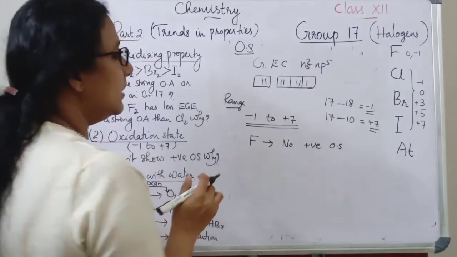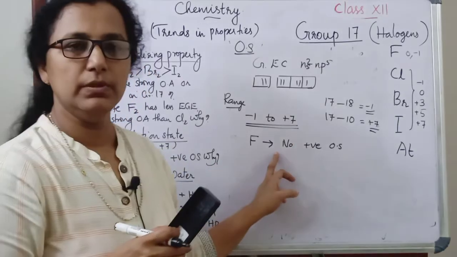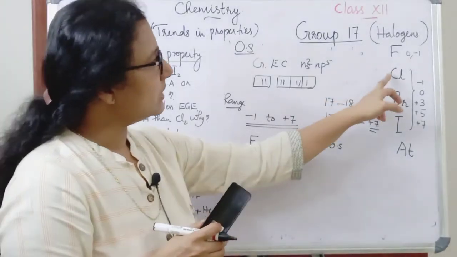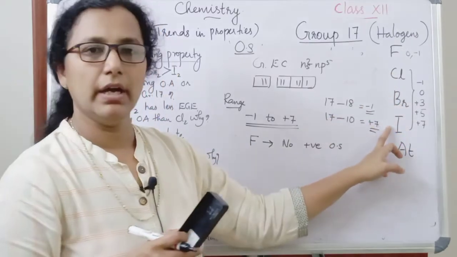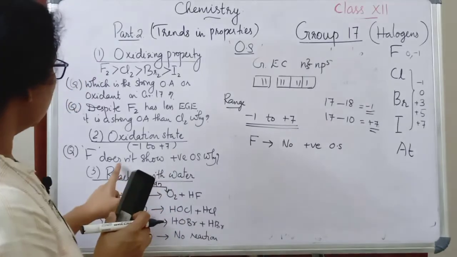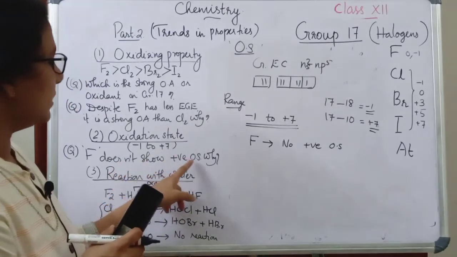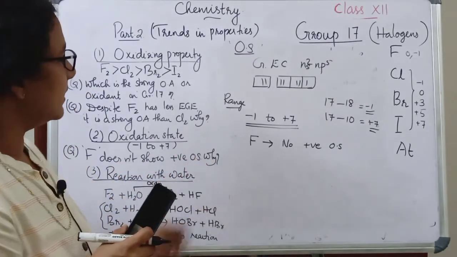So no positive oxidation state is possible for fluorine, but a positive oxidation state is possible for chlorine, bromine and iodine. So that is another question. Fluorine doesn't show positive oxidation state. Why? So that is an important question.